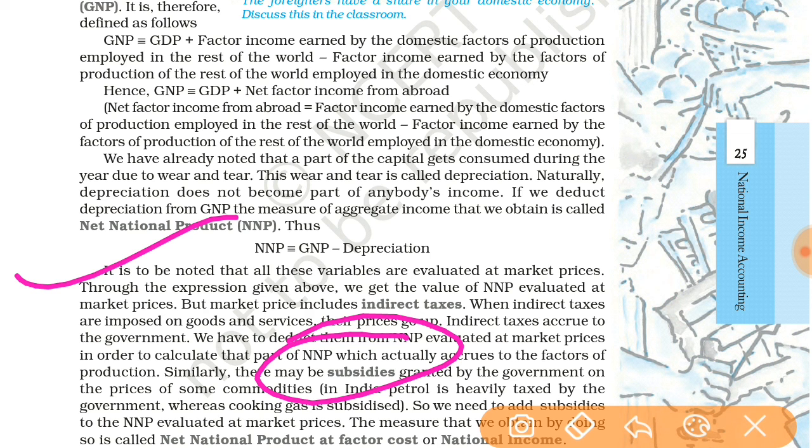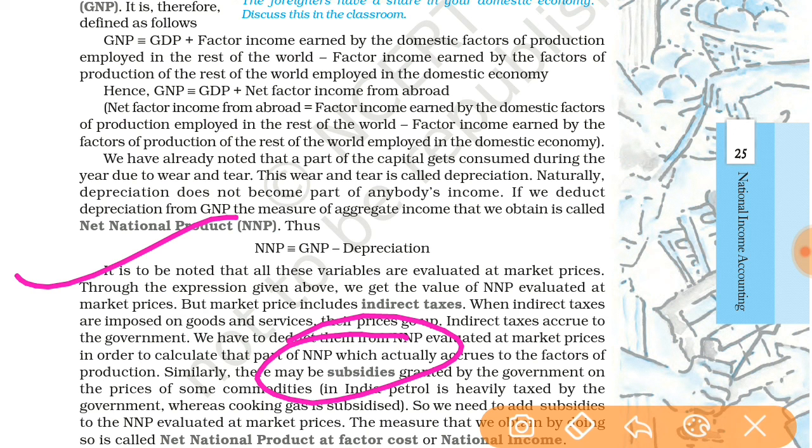So demand is very less. Suppose the government decides that you have to order the industry to sell those goods at 80 rupees and the government will pay 20 rupees. So that 20 rupees is the subsidy. It means 20 rupees comes from the government and 80 rupees comes from selling. So this is called the subsidy.